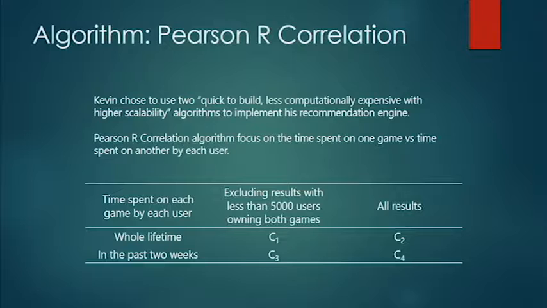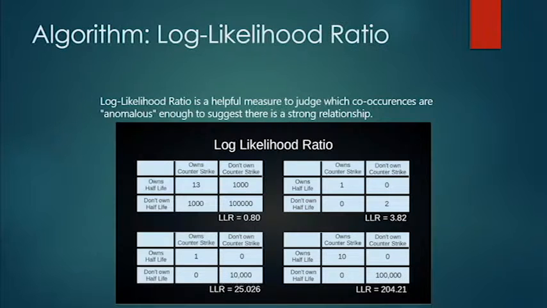The Pearson R correlation algorithm calculates the correlations between the time spent on one game versus time spent on another game by each user. The log likelihood ratio returns a score that measures the strength of the relationship between games A and B. For example, if nearly everyone who owns Half-Life also owns Counter-Strike, and at the same time nearly everyone who owns Counter-Strike also owns Half-Life, the relationship between Half-Life and Counter-Strike must be very strong.